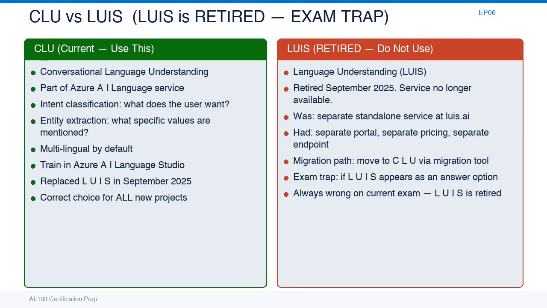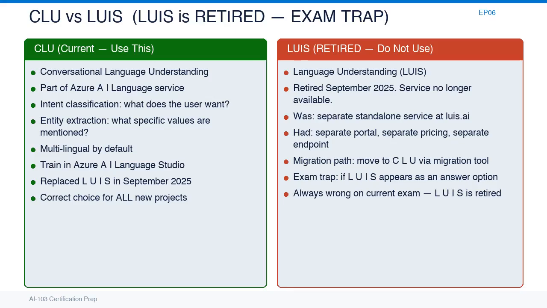This slide is critical. LUIS, the Language Understanding Service, was retired by Microsoft in September 2025 and is no longer available. If you see LUIS as an answer option on the exam, it is almost certainly wrong. The replacement for LUIS is Conversational Language Understanding, or CLU, which is now a feature within the unified Azure AI Language Service.